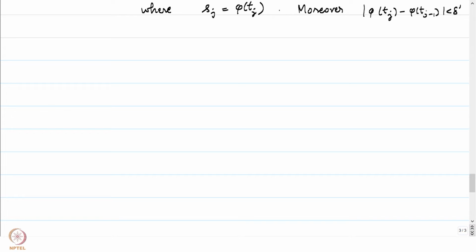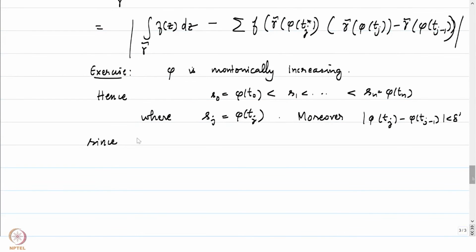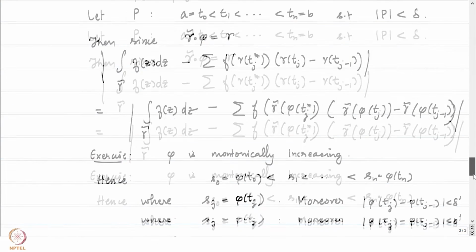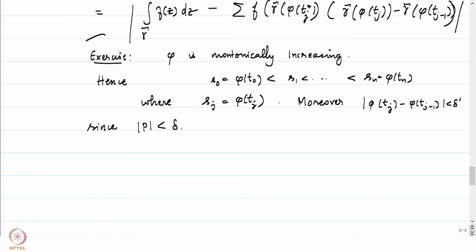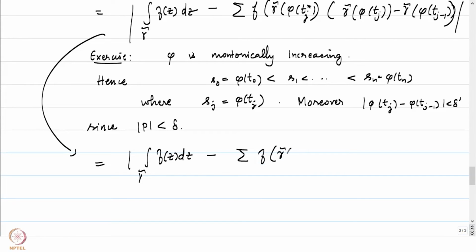Since our mesh size, or the partition size, is less than delta, that tells us that this is equal to the absolute value of the integral of f over gamma tilde minus f of gamma tilde of some Sj star. It doesn't matter what that point is, so long as it's in the interval Sj minus 1 to Sj, times gamma tilde of Sj minus gamma tilde of Sj minus 1.